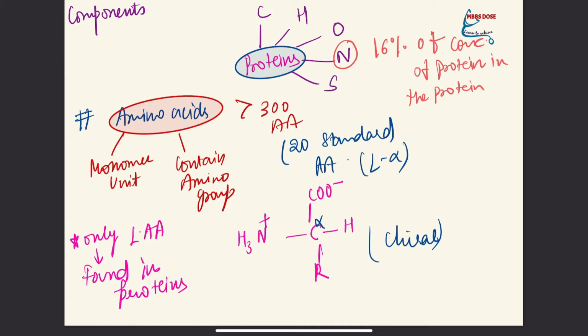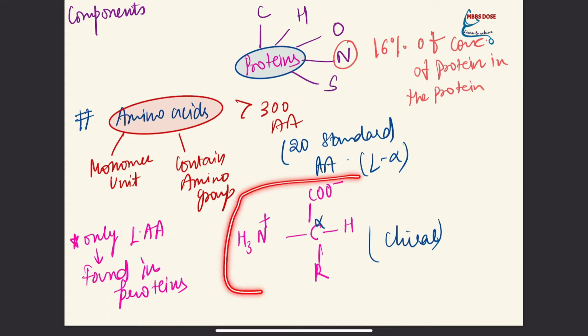Now we will discuss what amino acids are. There are more than 300 amino acids found, out of which only 20 are standard amino acids, which are present in L form. Amino acids are monomer units, it means they exist independently. They contain amino groups. The second thing to keep in mind is that all the amino acids found in proteins are L type amino acids.